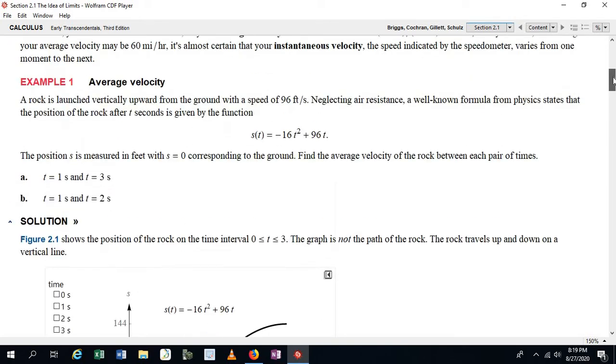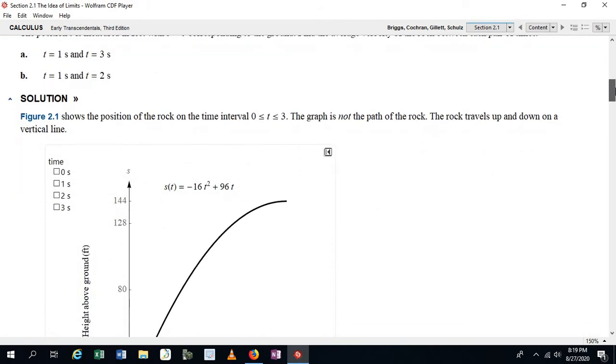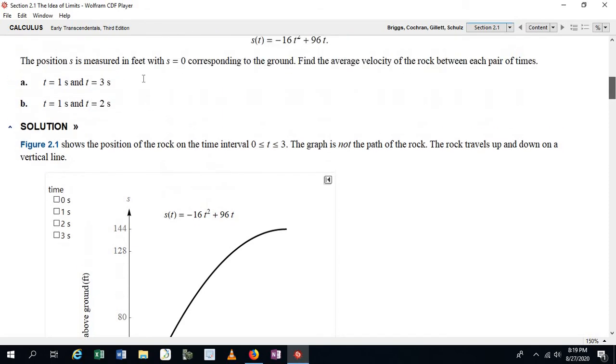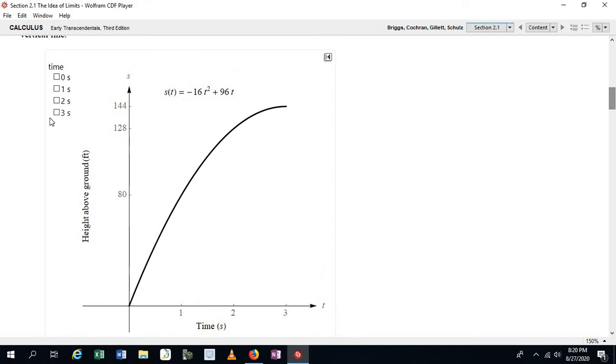And okay, so what we're going to do first is find the position of the object when t is equal to 3. That's its final position when t is equal to 3. And so we can do that by plugging 3 into this position function, because this gives us the position at any given time. So if you plug 3 into this function, now you can do this on a calculator, you get 144. And so that's the position of this rock when t is equal to 3. It's 144 feet above the ground.